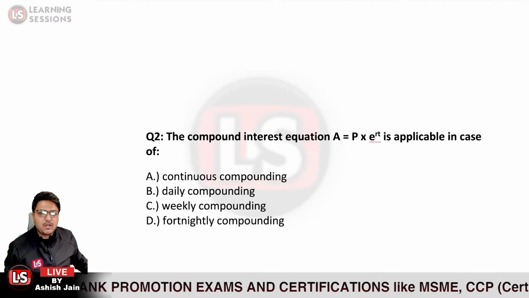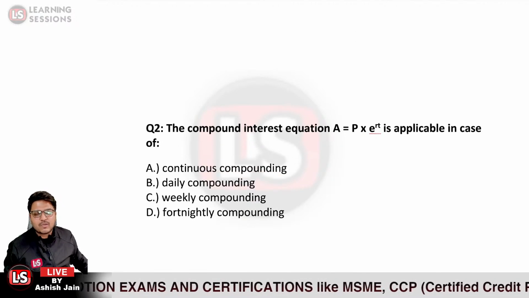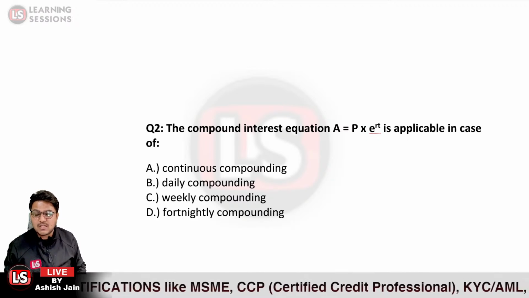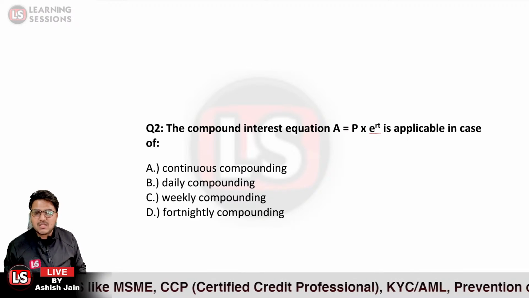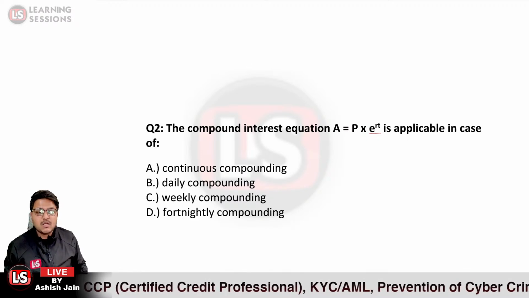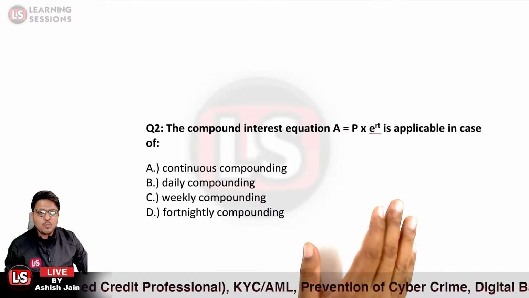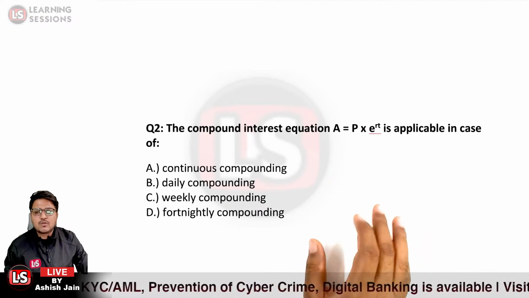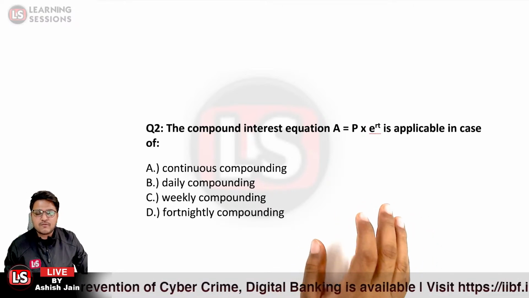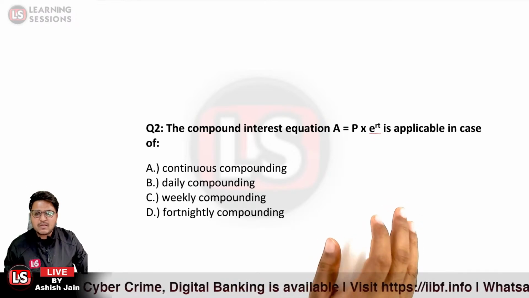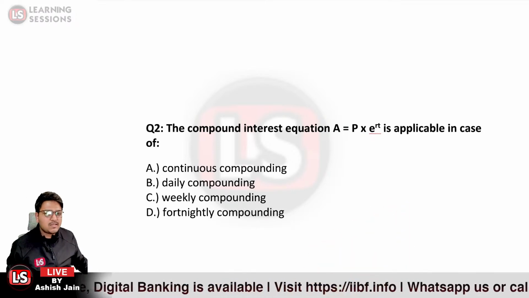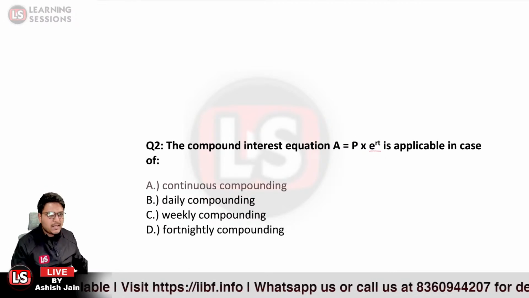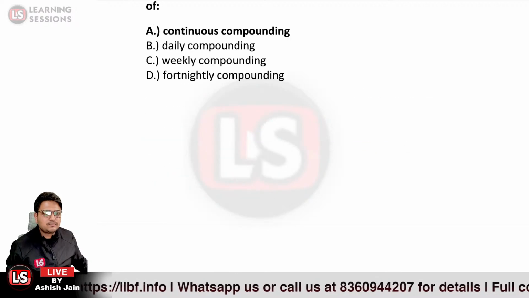Next question is related to the compound interest equation, that is A is equal to P into e raised to power RT. That is for your information, because such questions can also be asked as statement type questions. The compound interest equation A is equal to P into e raised to power RT is applicable in case of continuous compounding. Again, Priyanka Tejawat has answered correctly, so option A is the right answer. Let me mark that. Further, let's move to the third question.